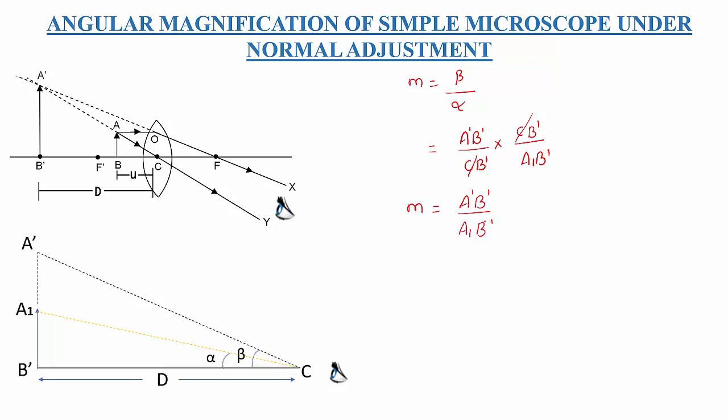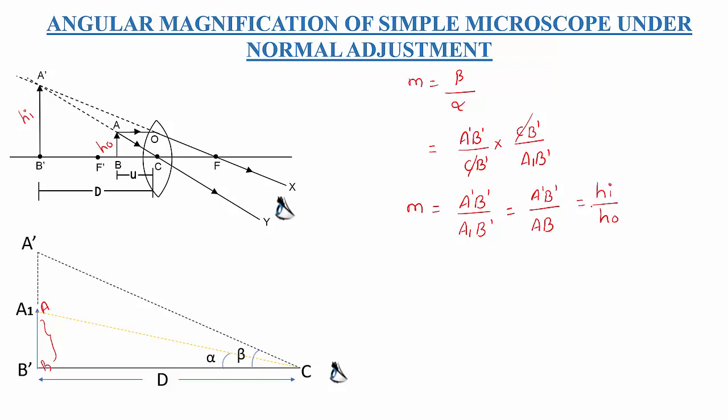So what is A1 B dash here? A1 B dash is equal to AB, that is the object. So we can write M equal to A dash B dash divided by AB. From the diagram, A dash B dash is the height of the image and AB is the height of the object. So we can write it as HI divided by HO.